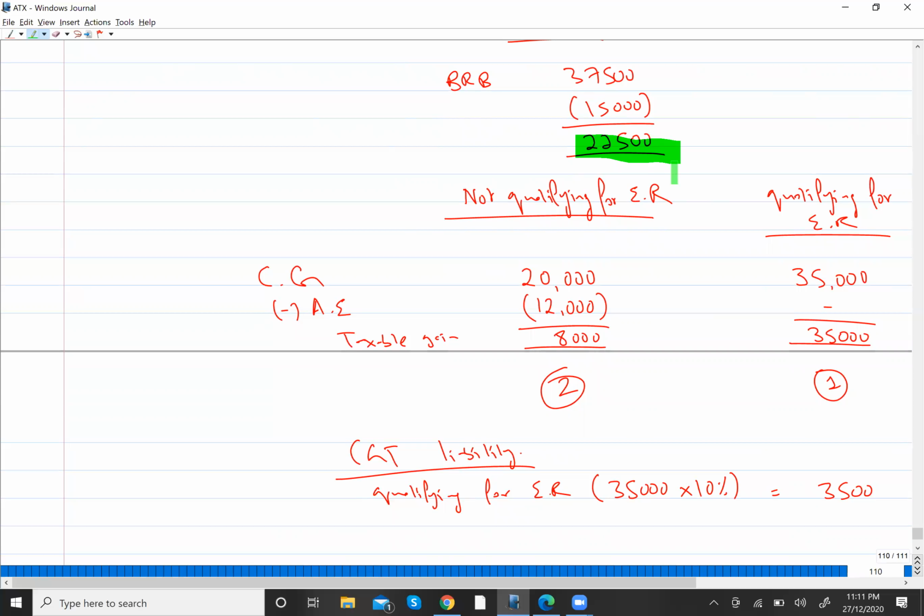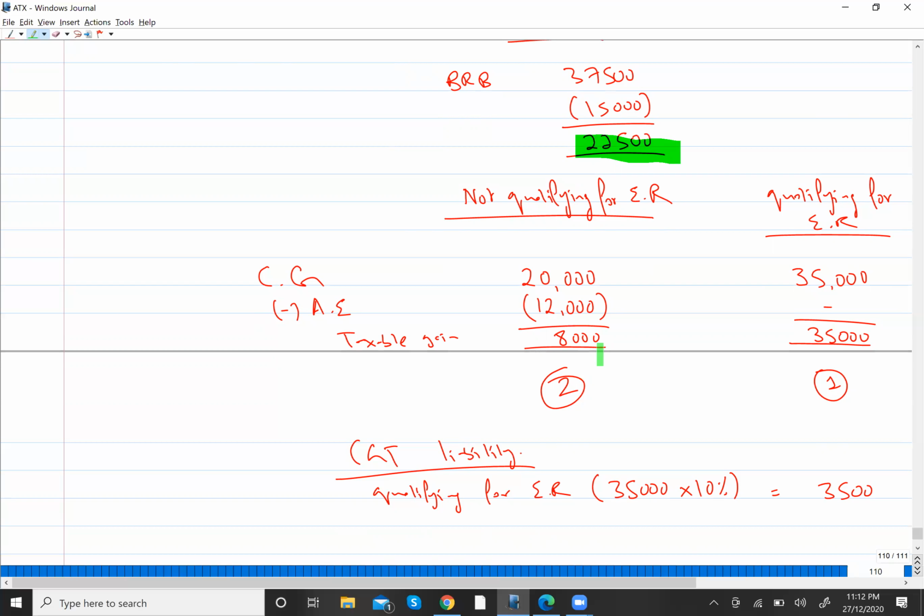But don't you think that this band limit is already used by gain qualifying for ER? Because just look at the amount. That was 35,000 while the limit is 22,500. So it means this remaining limit is already used by gain qualifying for ER. So now there is no space remaining in the basic rate band. Okay, so when I apply tax on gain not qualifying for ER, I don't have any space in the basic rate band. That is already used.